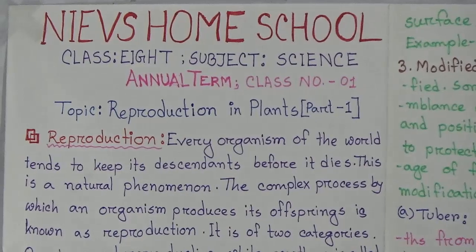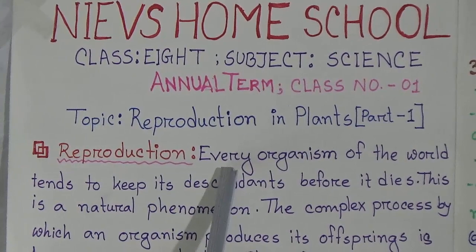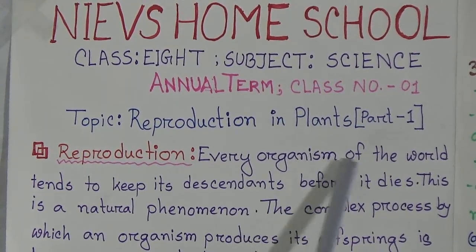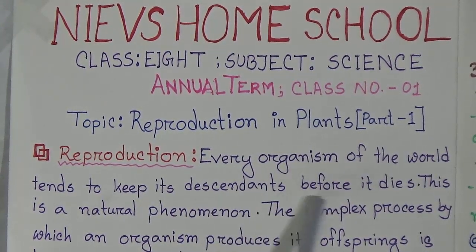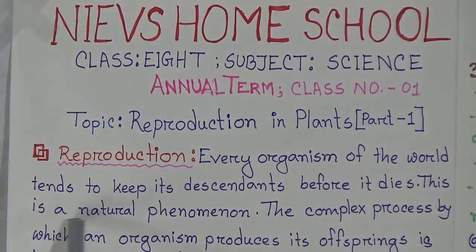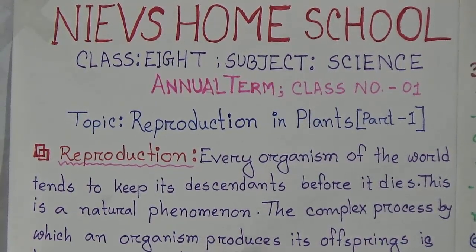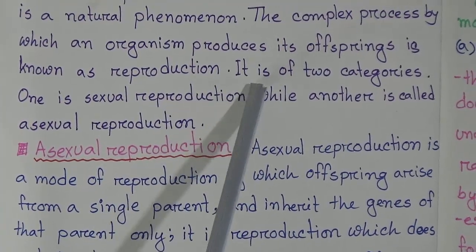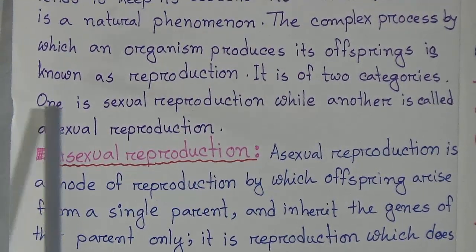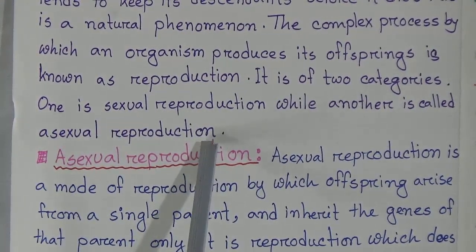Let's start the class. Dear students, now you will say what is reproduction. Every organism of the world tends to keep its descendants before it dies. This is a natural phenomenon. The complex process by which an organism produces its offspring is known as reproduction. It is of two categories: one is sexual reproduction while another is called asexual reproduction.